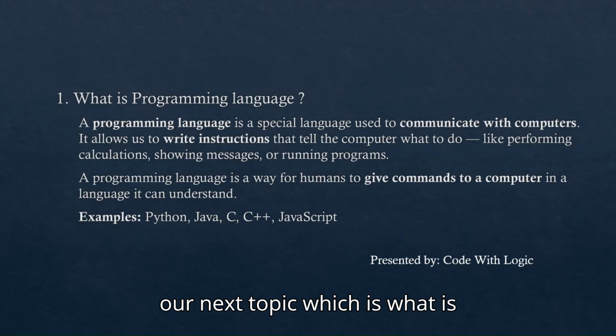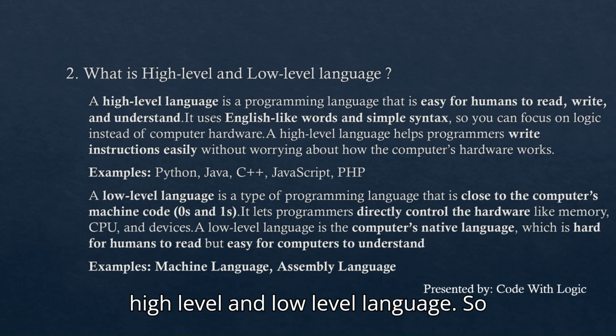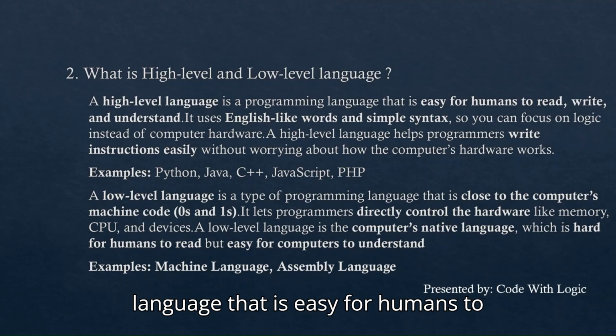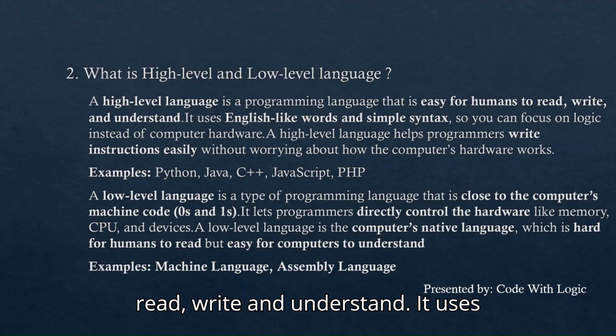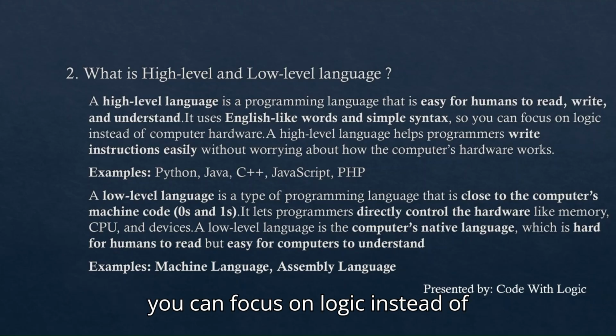Now coming to our next topic, which is what is high level and low level language. A high level language is a programming language that is easy for humans to read, write, and understand. It uses English-like words and simple syntax, so you can focus on logic instead of computer hardware.